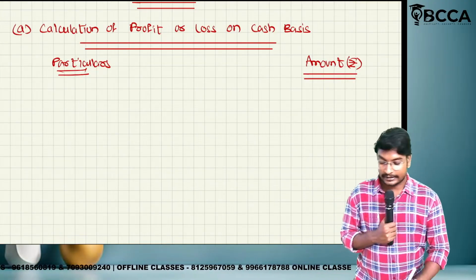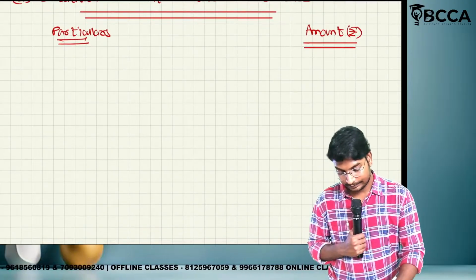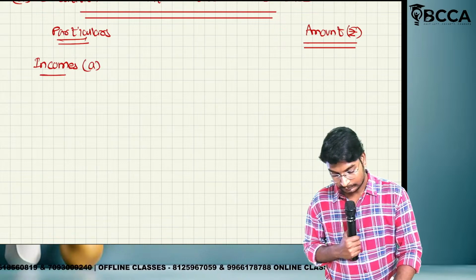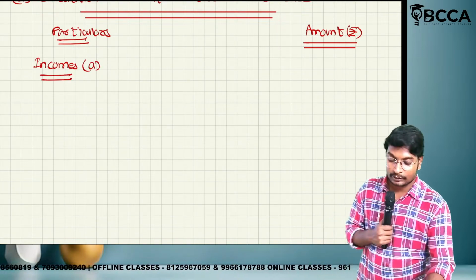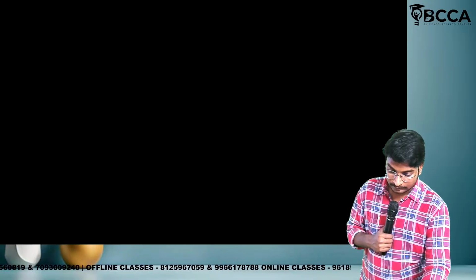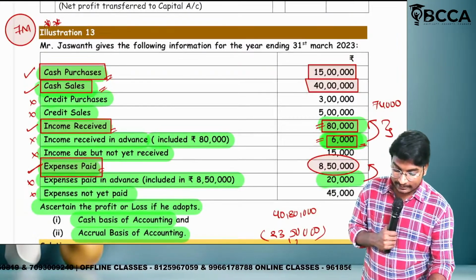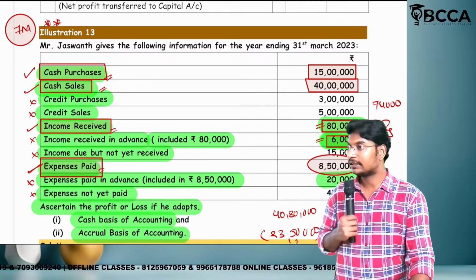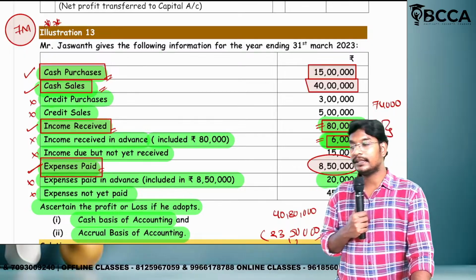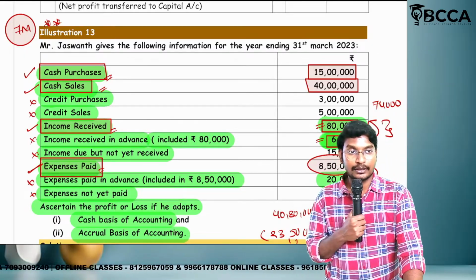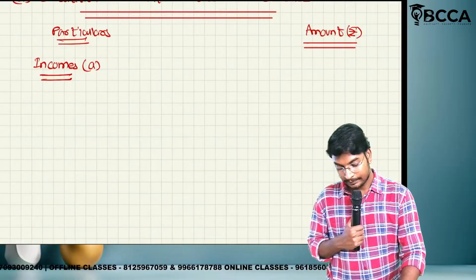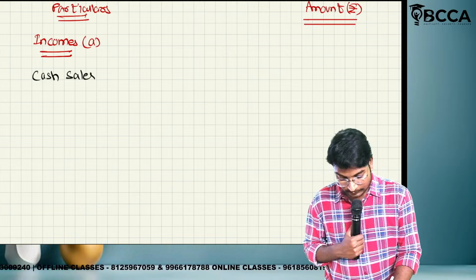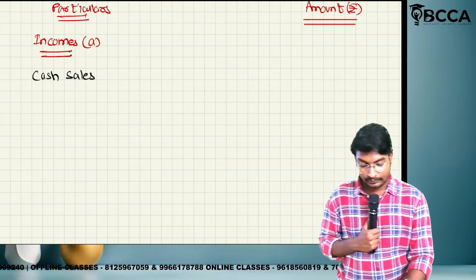Okay guys, first write the incomes. So what are the incomes given in the question? Cash sales, credit sales. Right. First of all, we are going to write all the incomes. So we will consider, I mean we will write the amounts, otherwise we are not going to write the amounts. Okay na? So what is the first one, ma? Cash sales. Amount how much? 40 lakhs.